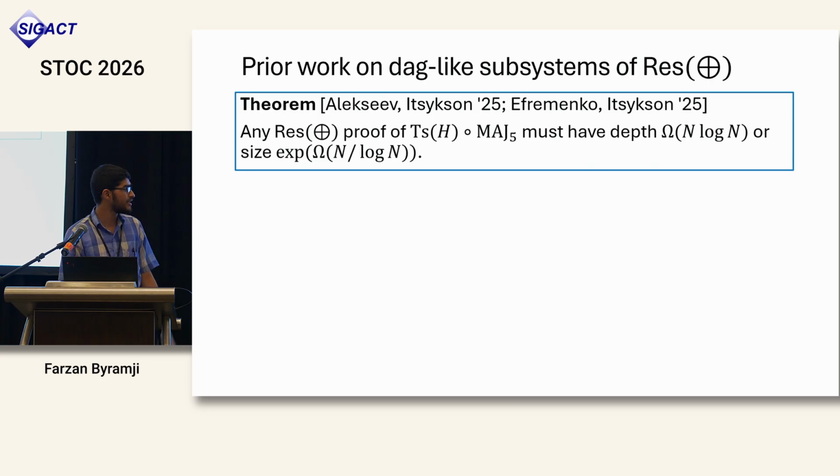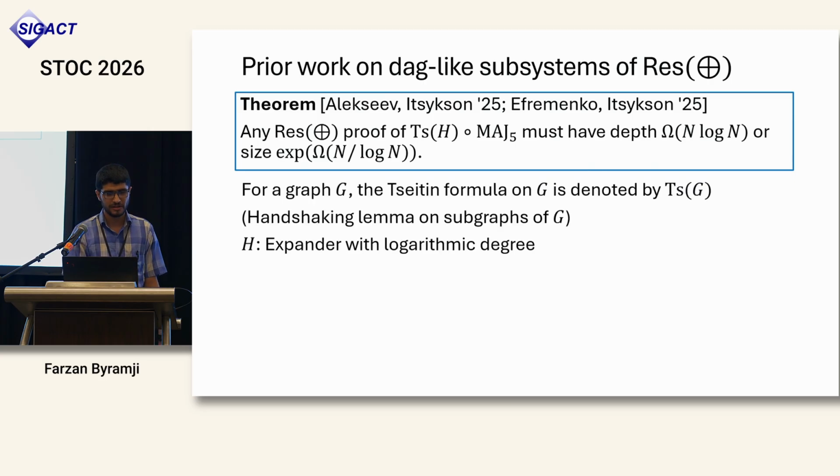So let me explain informally what their formula is. For a graph G, I'll use TS(G) to denote the Tseitin formula on G.